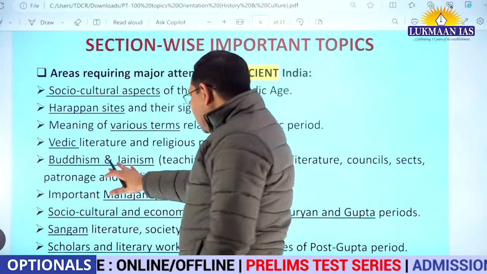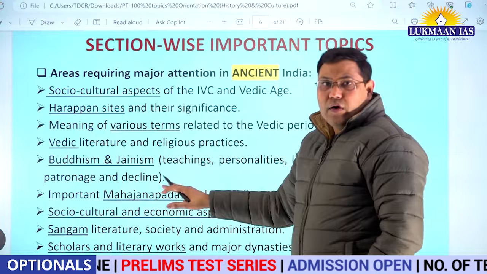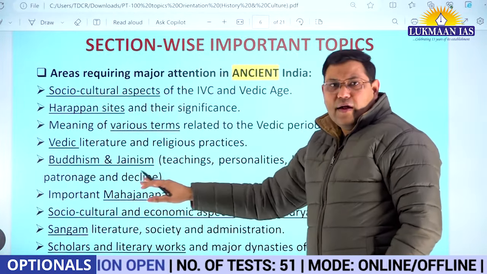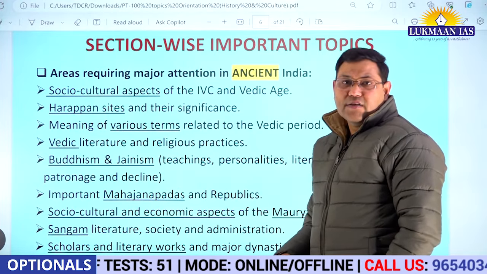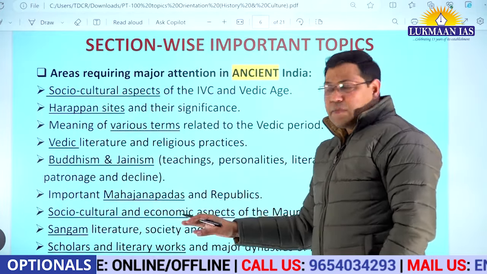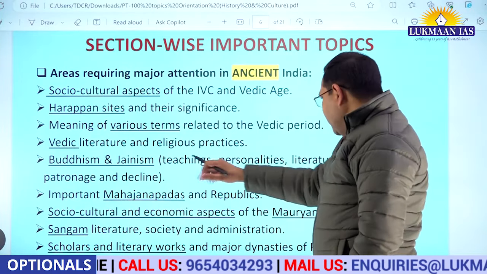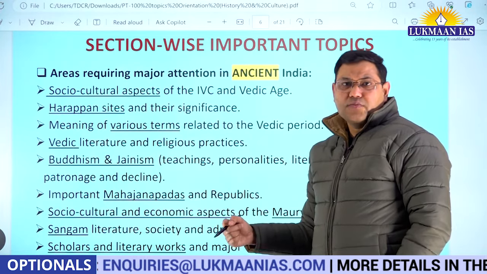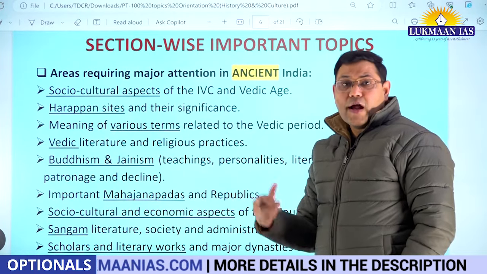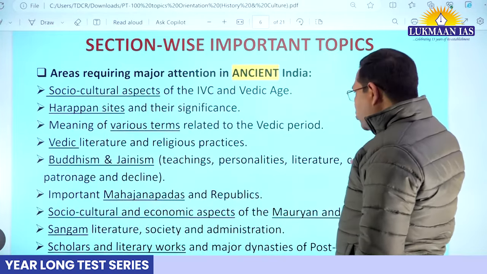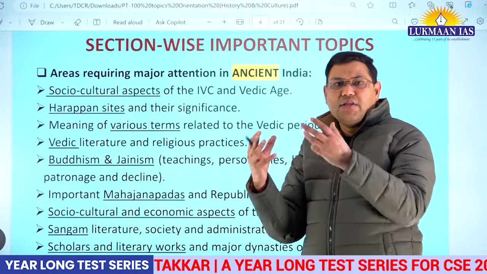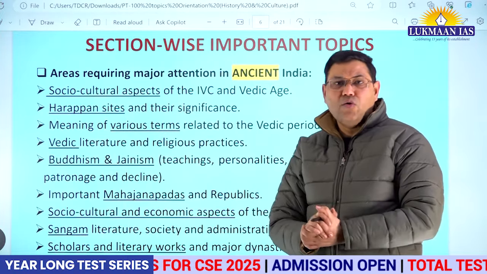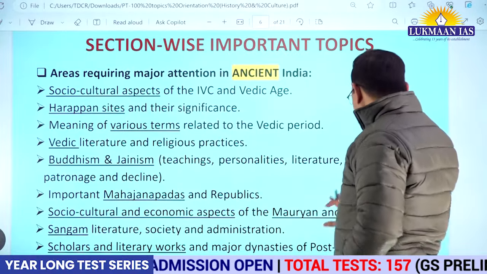When it comes to Buddhism and Jainism as an important topic related to ancient India, you should pay due attention to the teachings of Buddha and Mahavira and other important personalities or monks related to these sects. You should know about the key personalities related to them. You should know about the canonical literature or religious literature related to Buddhism and Jainism, for example, Tripitakas or Agamas. You should know about the councils which were organized to compile these texts, and in that process, many sects emerged in Buddhism and Jainism. 4 Buddhist councils are there, 2 or 3 Jainism-related councils are there.